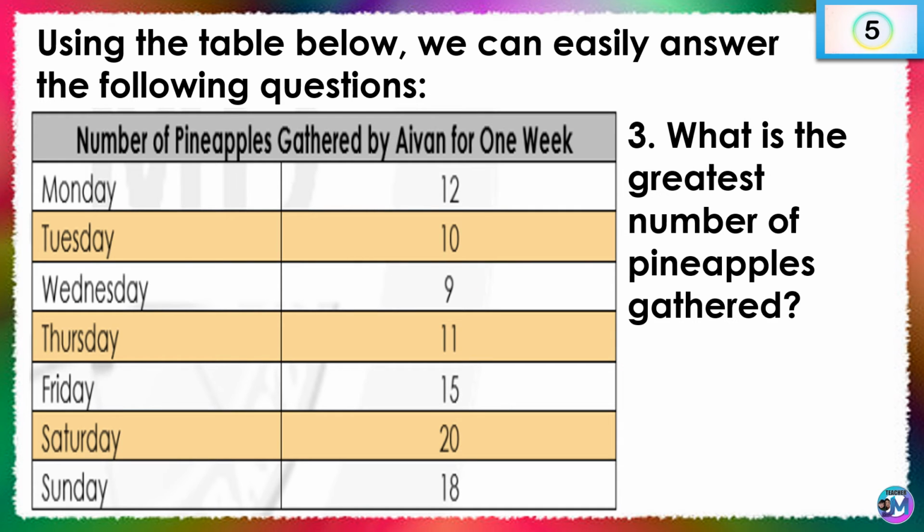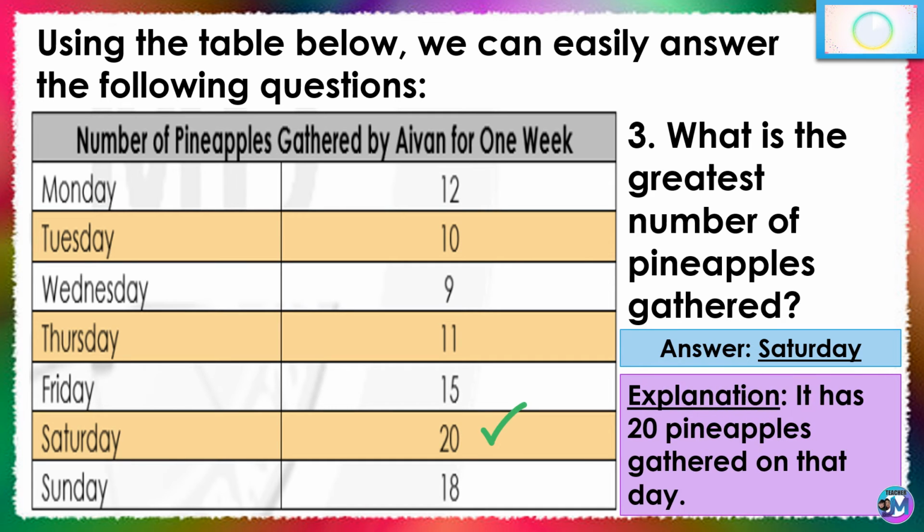Question number 3. What is the greatest number of pineapples gathered? Awesome. The answer is Saturday. Let's hear the explanation. On Saturday, Avon gathered 20 pineapples on that day.